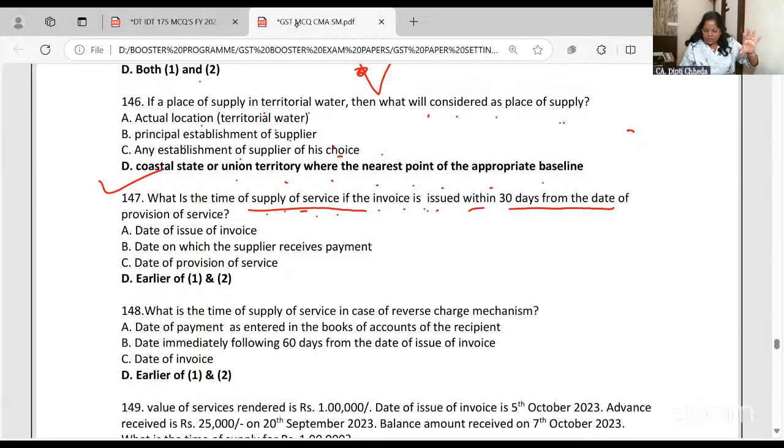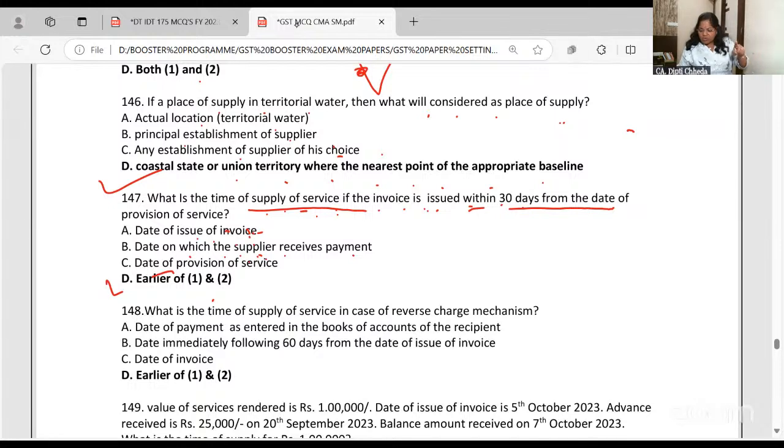This is services. If invoice is issued within 30 days, and for few cases it's 45 days, then date of issue of invoice or date on which payment is received, whichever is earlier. So answer is earlier of 1 or 2. Date when invoice is issued or date on which the supplier receives the payment.